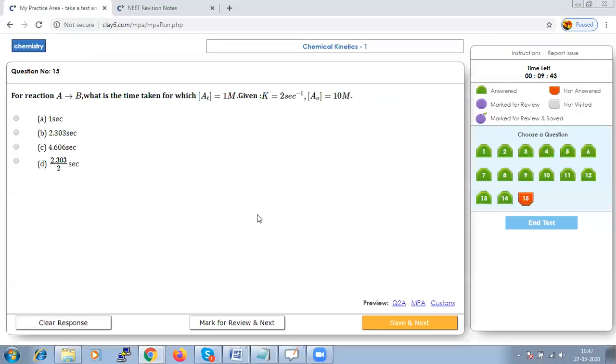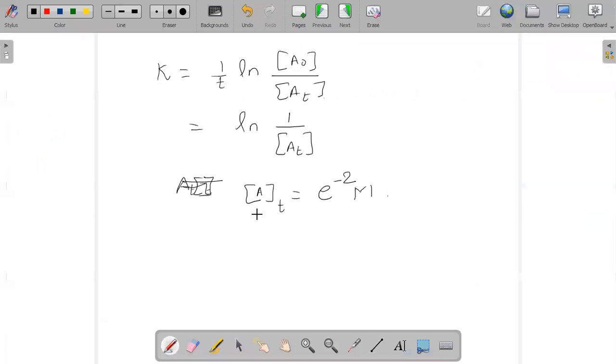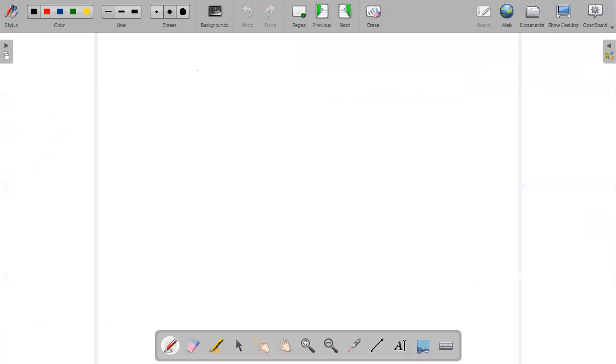For reaction A to B, what is the time taken for which AT will be equal to 1m, and they have given us the value of K and A naught. Once again, it's the same formula that I need to calculate my T. When I calculate T, T is equal to 1 by K ln of A naught by AT for a first order reaction.